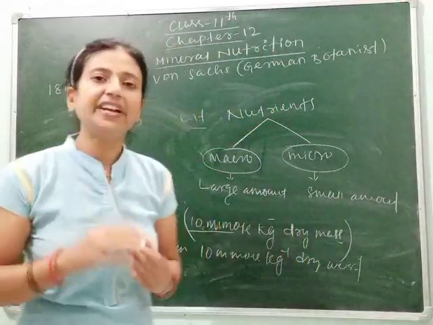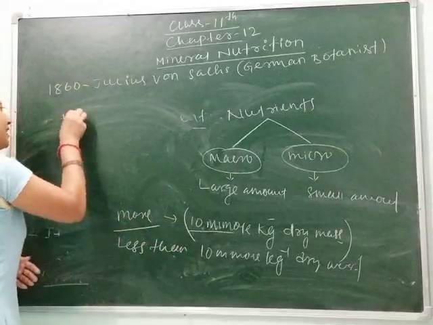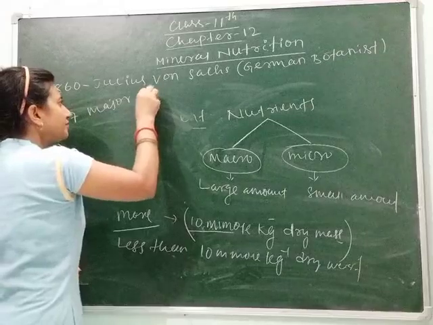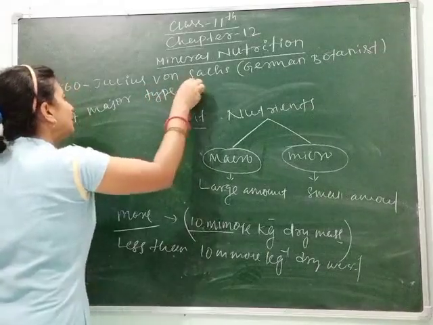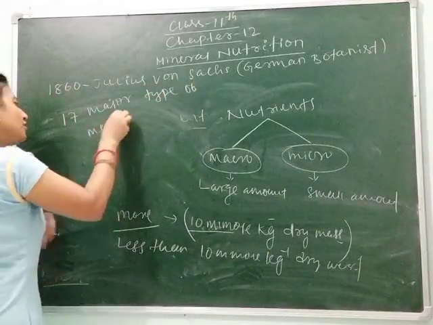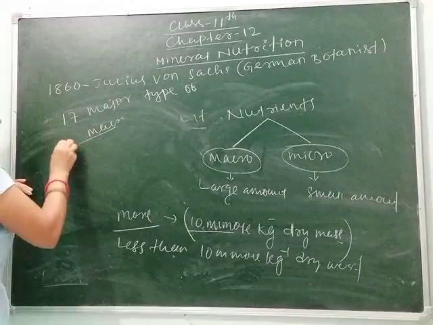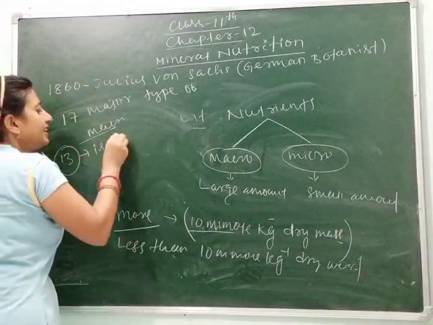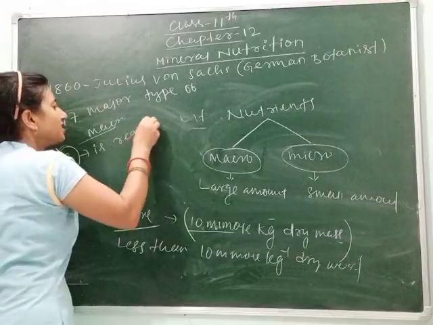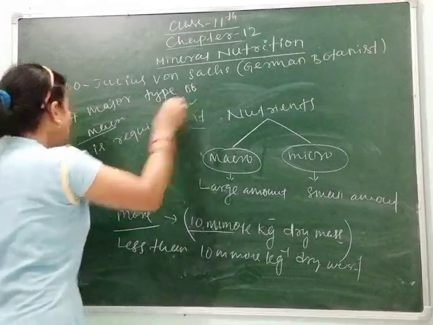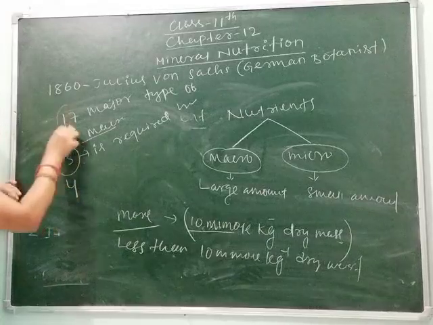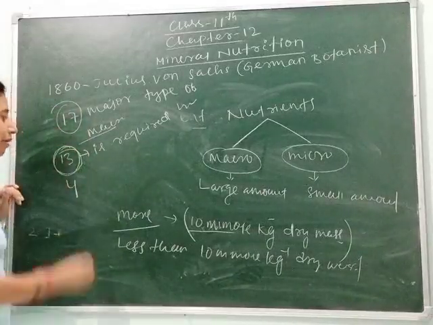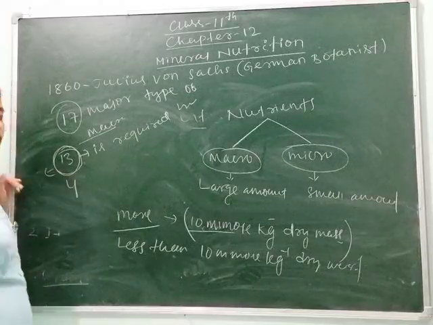So what are the different types of macro and micronutrients? There are 17 major types of macro and micronutrients, out of which 13 are required by all the plants. Out of 17, we will describe only 13 mineral elements or nutrients.